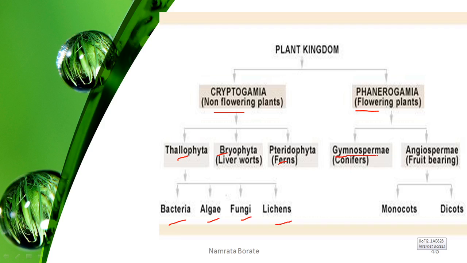The first one is gymnosperms. It includes the Christmas tree, the pinus tree, and the cycas tree. All these plants are gymnospermic plants, that is, there is a presence of coniferous cones. And the angiosperms are fruit-bearing plants, meaning there is a presence of seeds, and the seeds are present inside the fruit. But in gymnosperms, the fruits are absent.